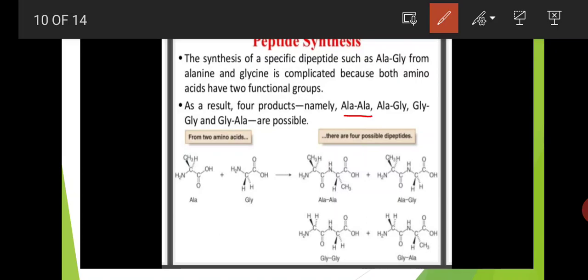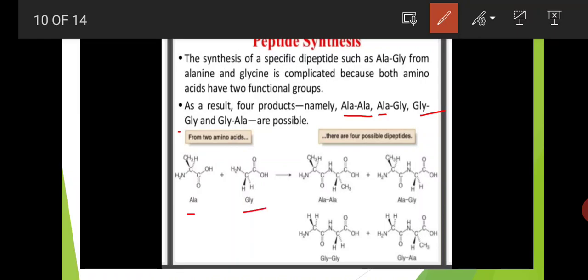A dipeptide with two alanine molecules, or a dipeptide with one alanine and one glycine, or a dipeptide with two glycines, and a dipeptide with one glycine and one alanine are possible. So here, in a dipeptide of two amino acids also, four products we can expect. Here, from two amino acids, this is alanine and this is the glycine amino acid.